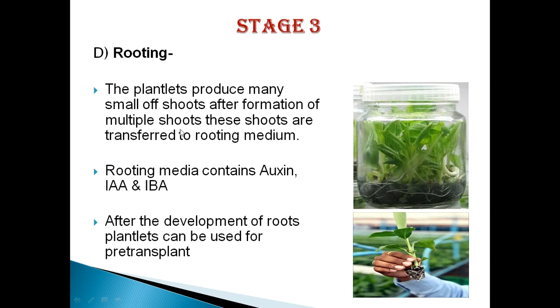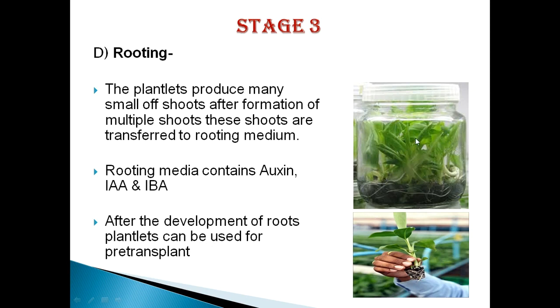After formation of multiple shoots, these shoots are transferred to the root medium. So rooting media contains high auxins like IAA and IBA. IAA means indole acetic acid and IBA means indole butyric acid. After the development of roots, the plantlet can be used for transplant.